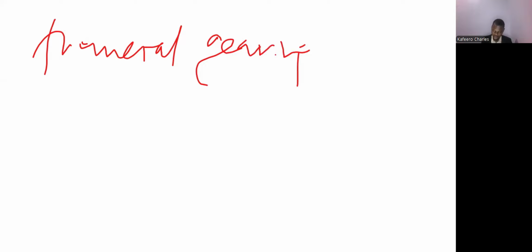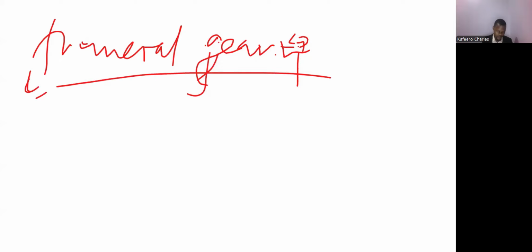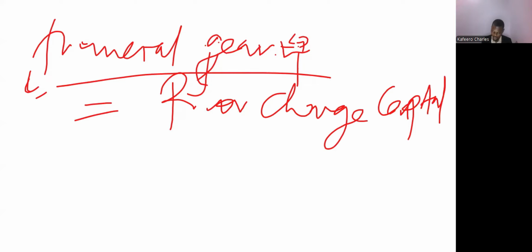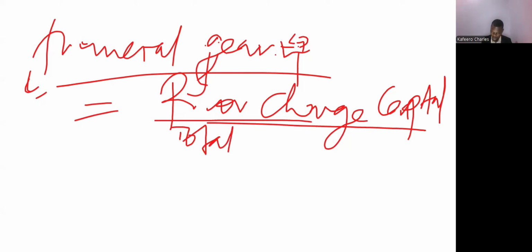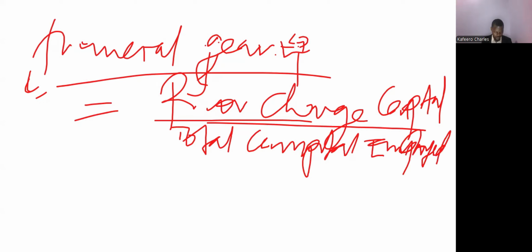So we need now to compute the financial gearing. This is our part C. Parts of the question wanted us to look at financial gearing, and they gave us the formula. They told us we should use prior charge capital over the total capital employed. So we need to look at before then after.